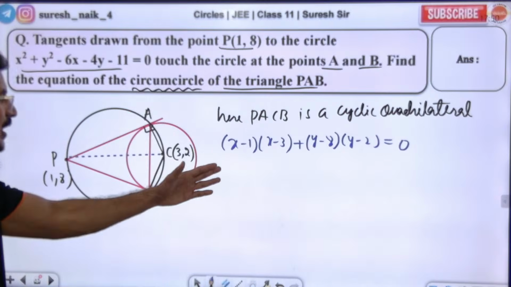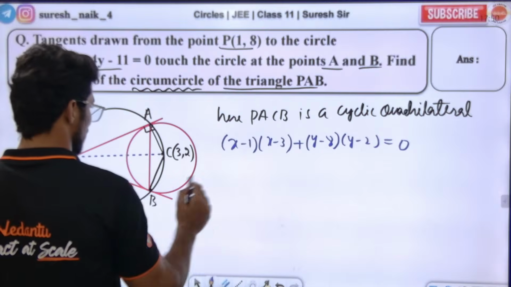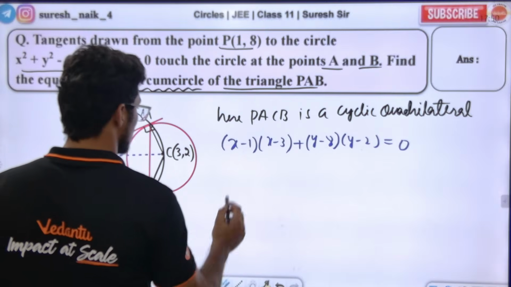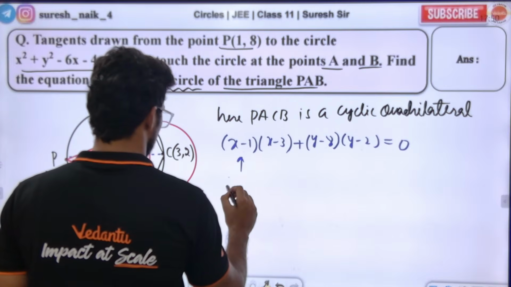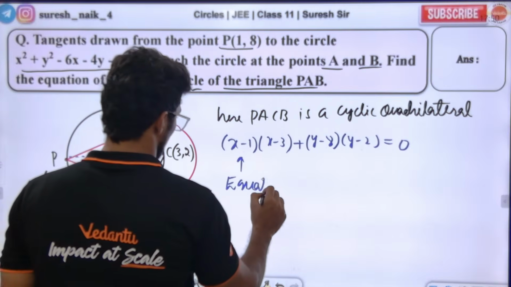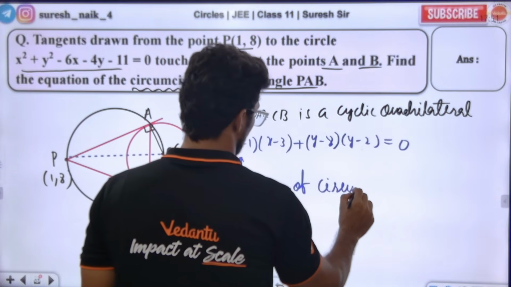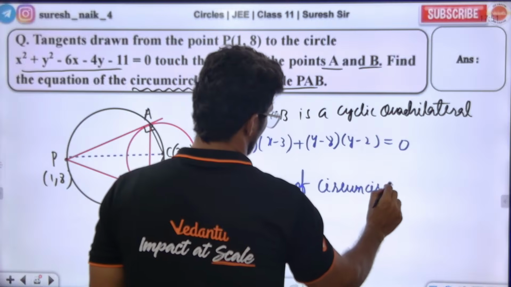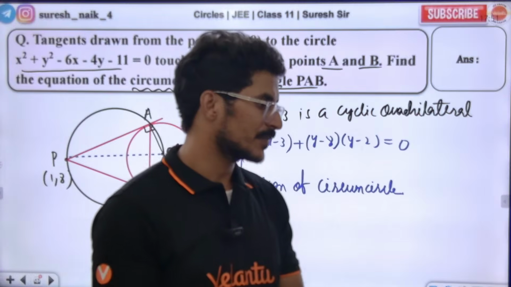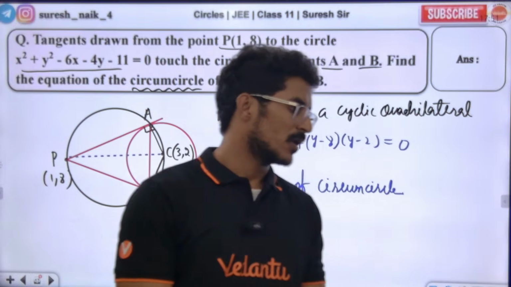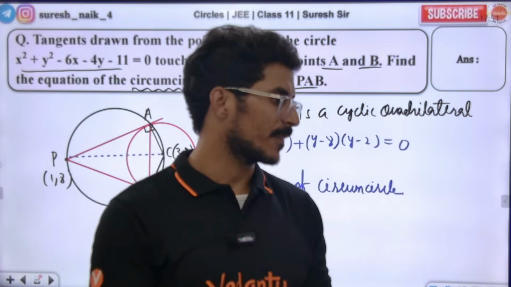This is the circumcircle equation, the equation of the circumcircle. Yes or no?